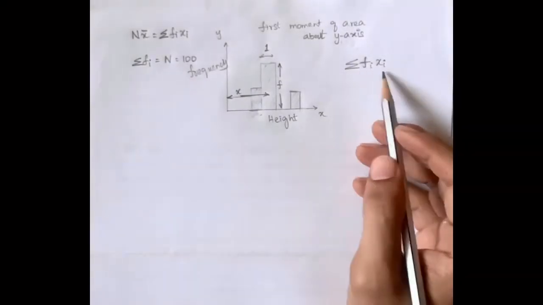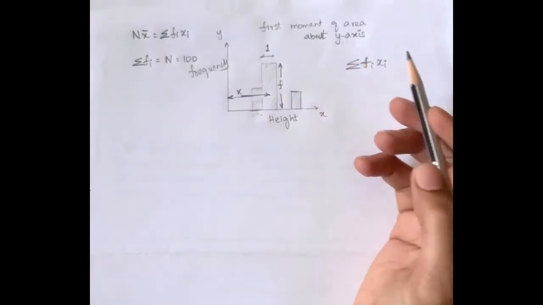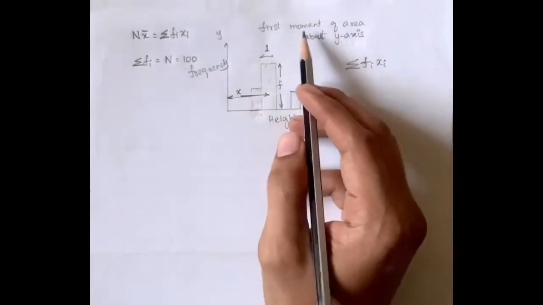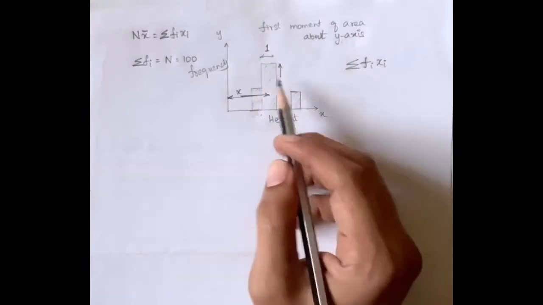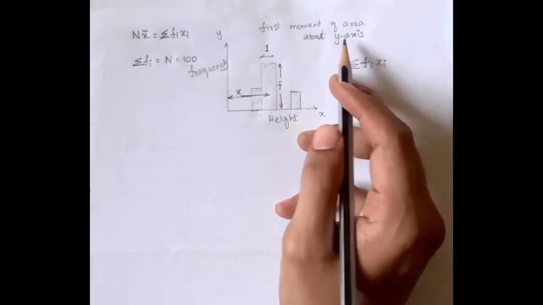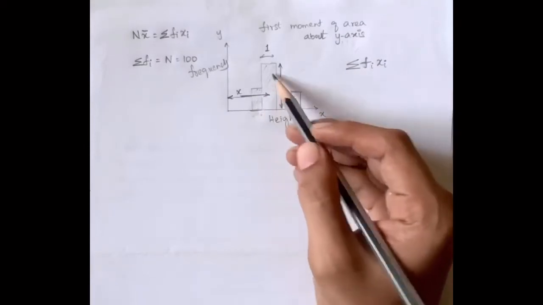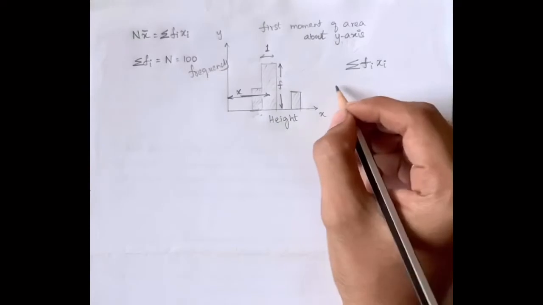What is sigma fi xi? It is the first moment of area about the y-axis. So what is the meaning of that? Moment of area is a bunch of area multiplied by the distance from the y-axis. That is the moment. So the moment of area of each block. This is called a histogram.